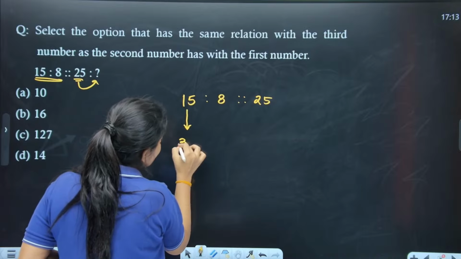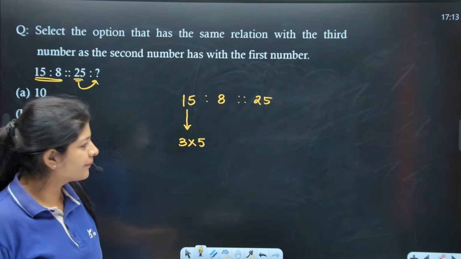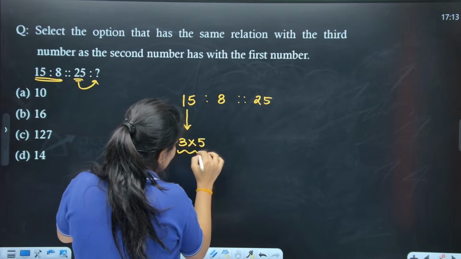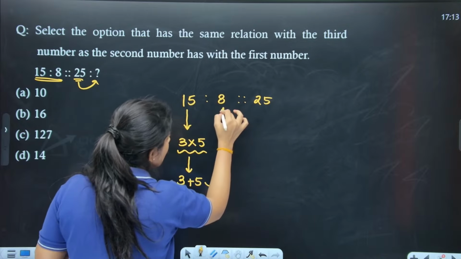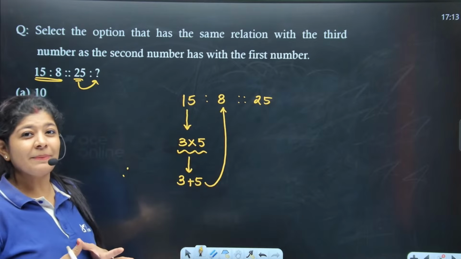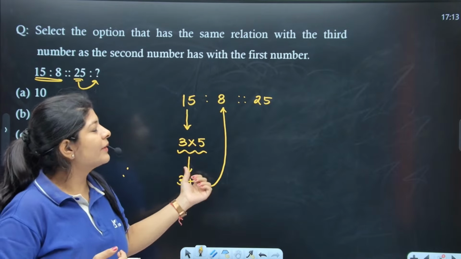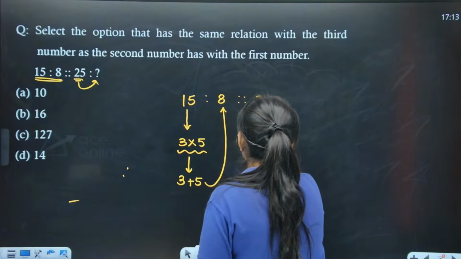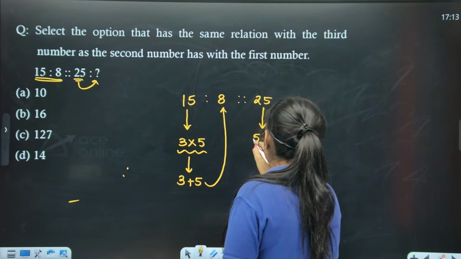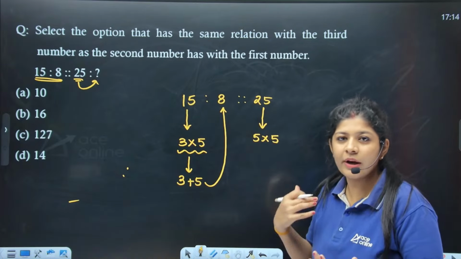I can write 15 as 3 into 5, and 3 into 5 is 15. Looking at these numbers, 3 plus 5 is equal to 8. Can we apply this logic? Yes, we can. Now I have to check whether the same logic is applicable here. If I break this number, I can write it as 5 into 5. This is the simplest multiple that I can assume here.